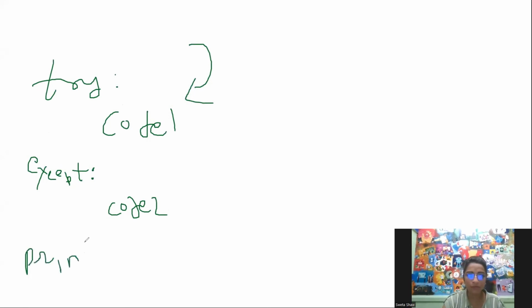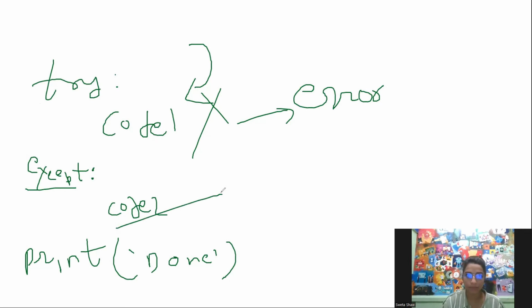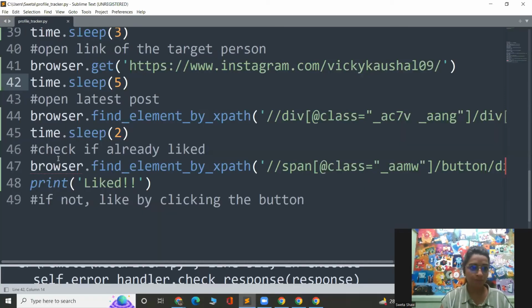Let's say here it is written print done. It will directly print the done. Okay. But if this try is giving you some kind of error, that means those codes could not be run through our program. So here it will be coming inside the except block and it will try to run the code inside the except block. Okay. Now we will be using the same concept over our project so that we can accomplish the task.